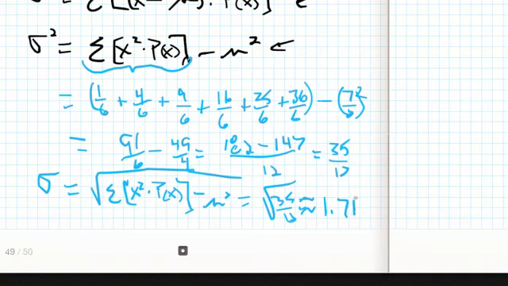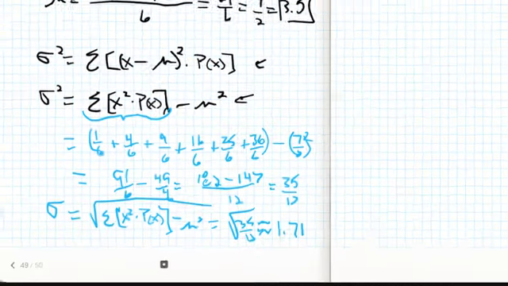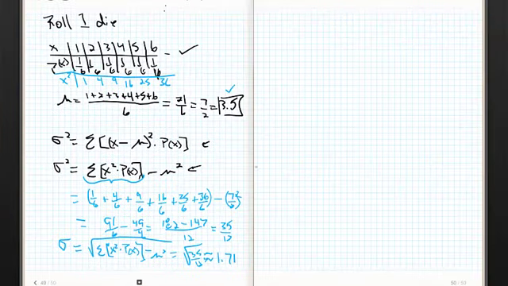Well, there you have it. That is the standard deviation of a one die roll. We will get an average of 3.5 on every roll with a standard deviation of 1.71. Now, let me show you something. This is kind of cool. Remember our rule about unusual outcomes.